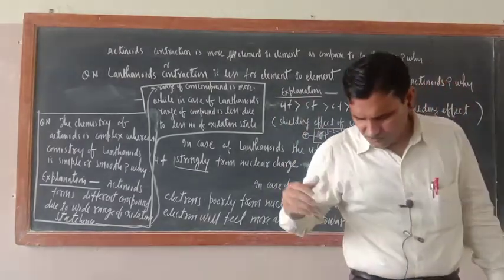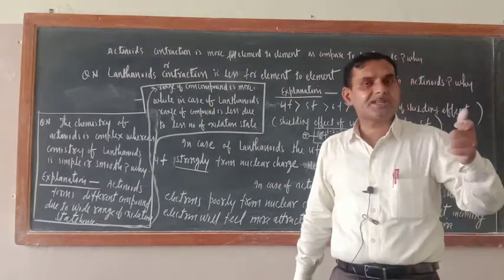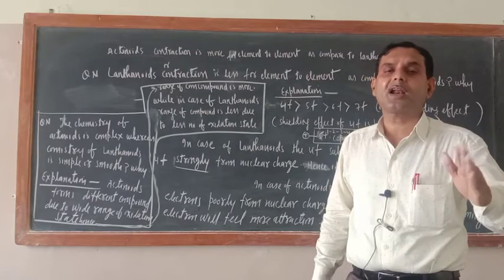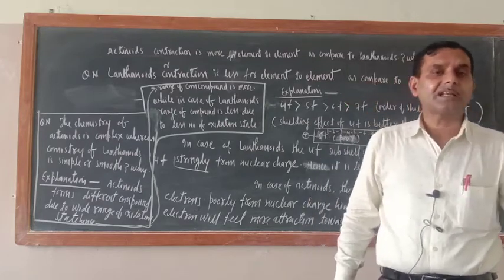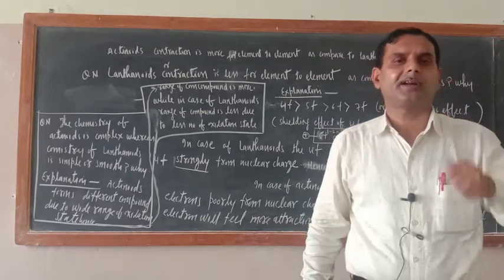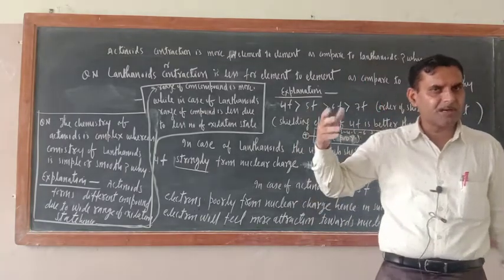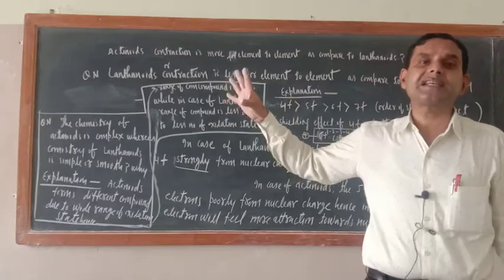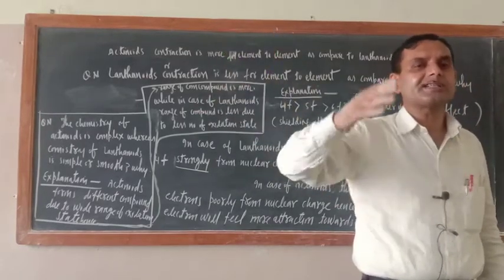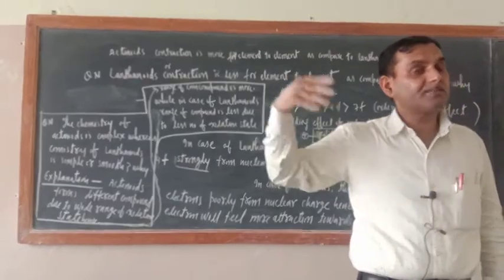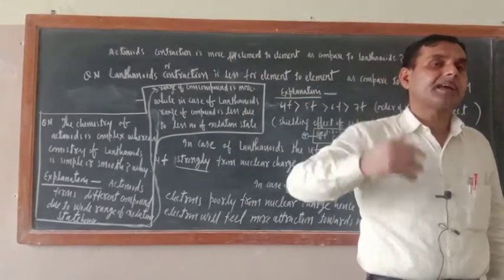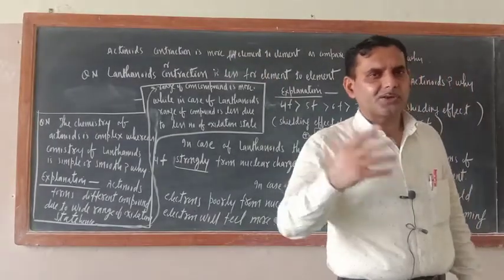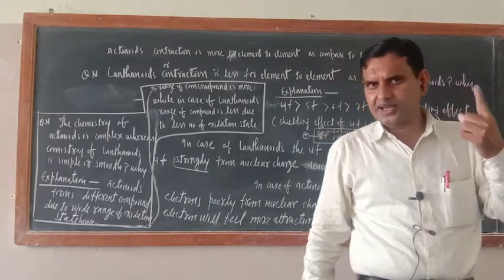Now sometimes they ask such type of question also. The chemical properties of lanthanides are identical, while the chemistry of actinoids is not identical. Okay. Now such type of question will also be asked. So try to understand. Identical means chemistry, that is different properties, is almost identical in case of lanthanides, but the same is not the case with the actinoids. Identical means similar. So try to understand who is responsible for different chemical properties.